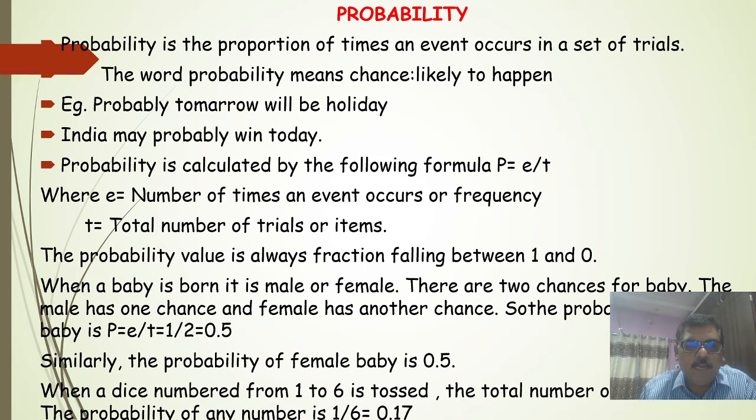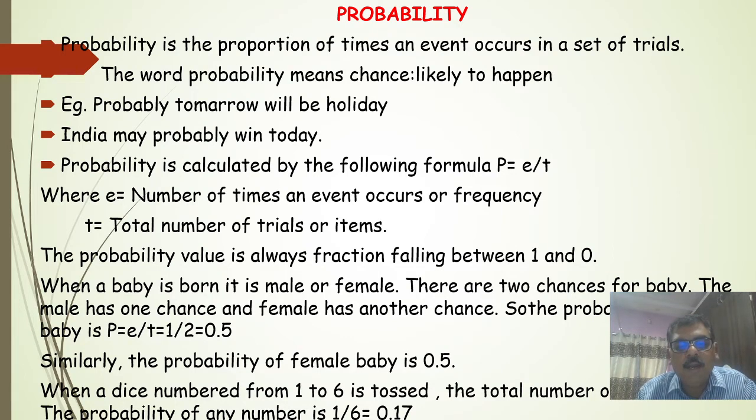And therefore probability is calculated by the following formula. P is equal to E divided by T, where E is the number of times an event occurs, or frequency, and T is the total number of trials or attempts. The probability value is always a fraction falling in between 1 and 0.